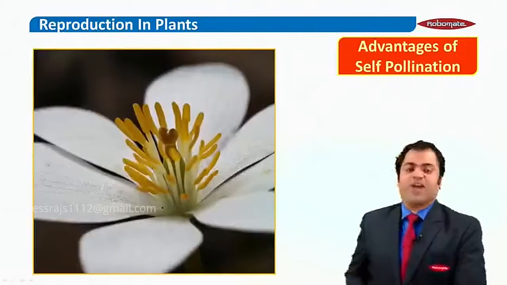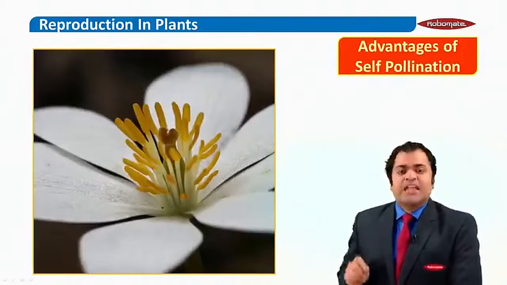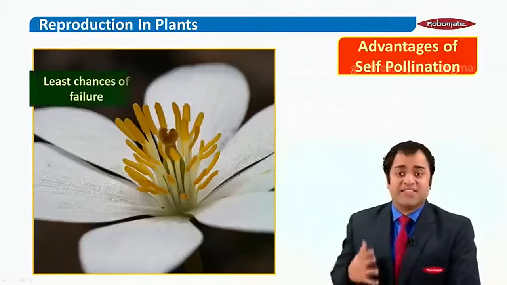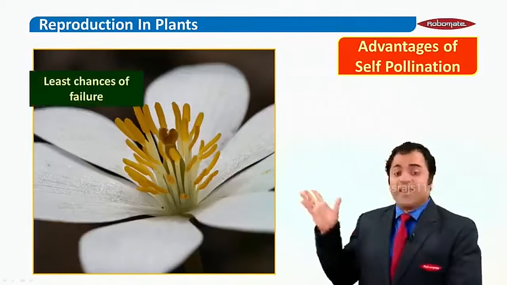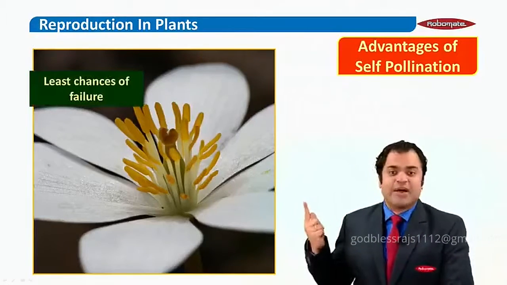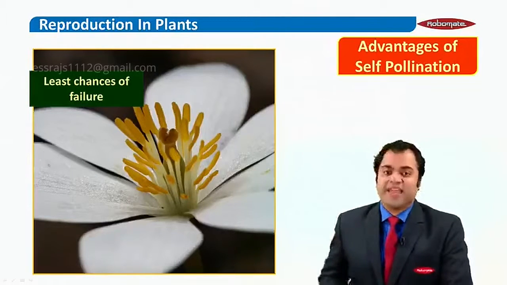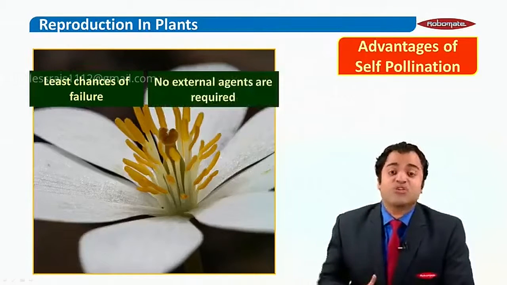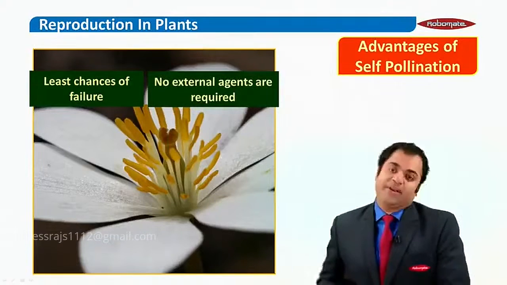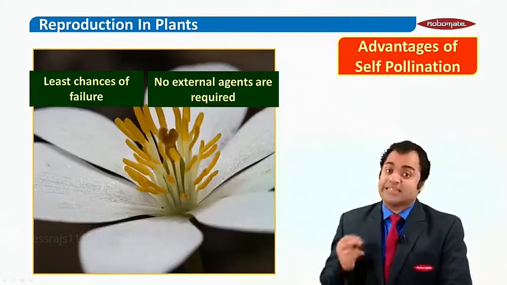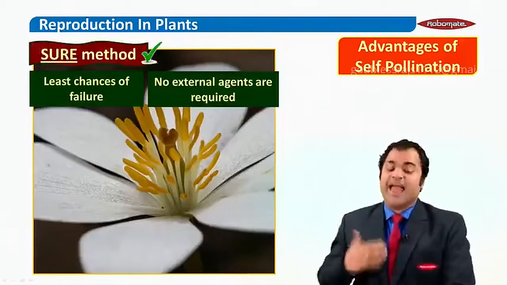Now look at this flower. Look at all those anthers that are surrounding that stigma. Now you know that if this is the situation, then definitely there's going to be the least chance of failure, because there are so many anthers around that single stigma. Definitely pollen has to fall from the anther onto the stigma. Is that okay? And then you should also know that in such close proximity, no external agents will be required. So you can say that self-pollination is a sure method, that it has to happen.